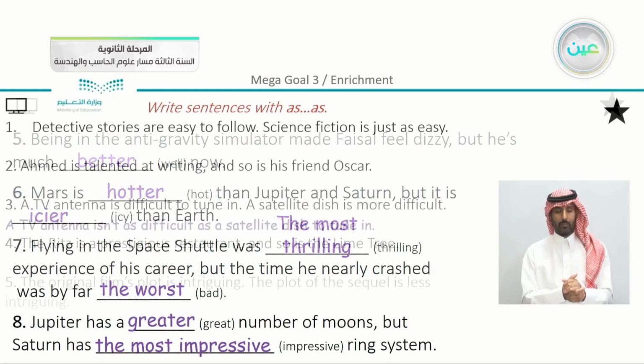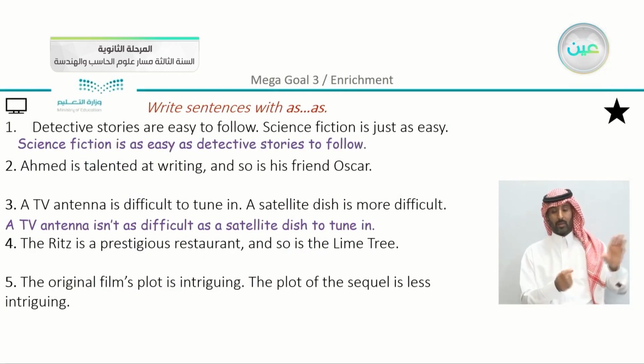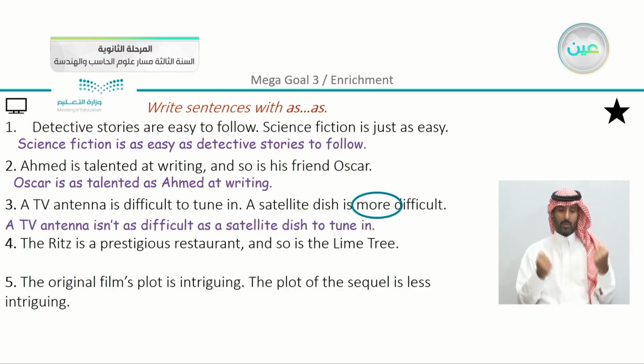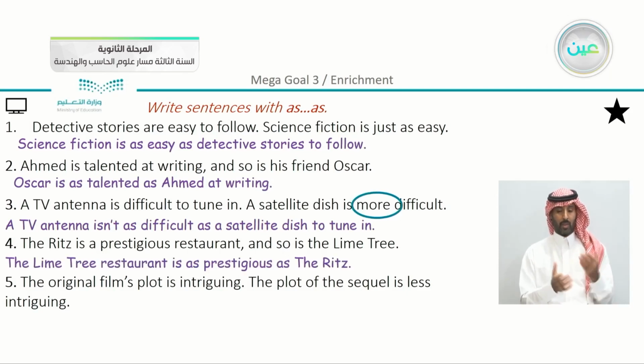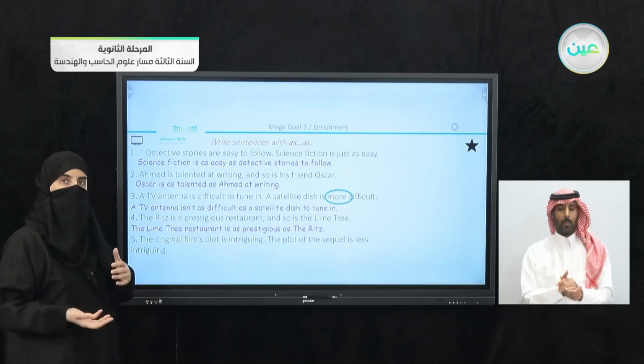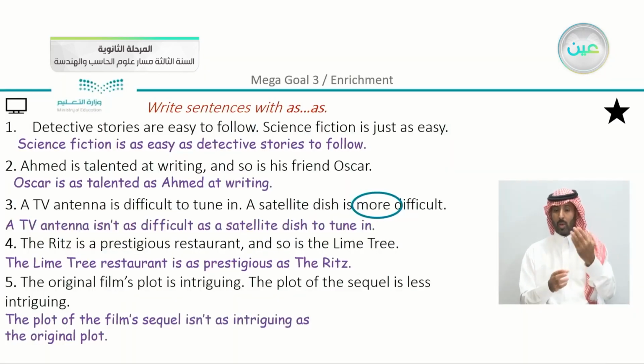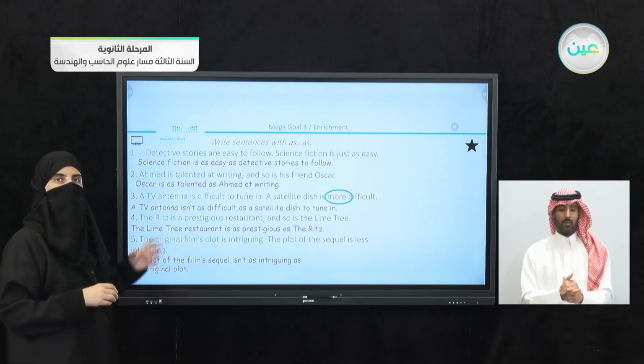So we have just revised or practiced here using as and as to write sentences. Now you can see that we have different examples. We are going to do the last one together. We have here, the original film's plot is intriguing. The plot of the sequel is less intriguing. So the basic idea is to look for the adjective, and if you are going to use the positive degree, don't forget to use as and as twice. So we have here, just to see that the plot of the film sequel isn't as intriguing as the original plot. And you can see from the other examples here that we did the same.